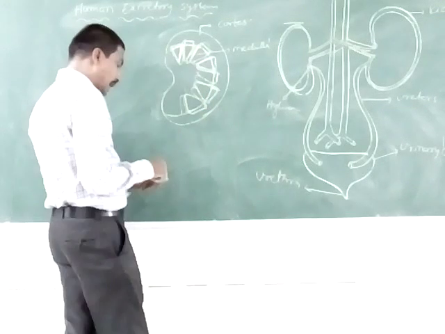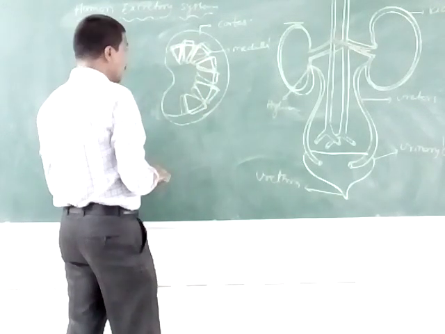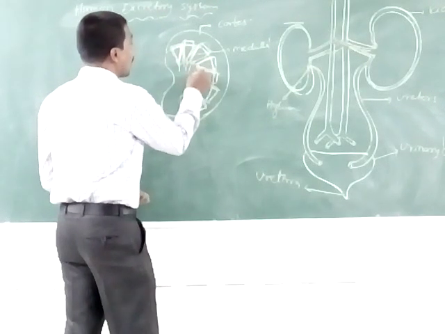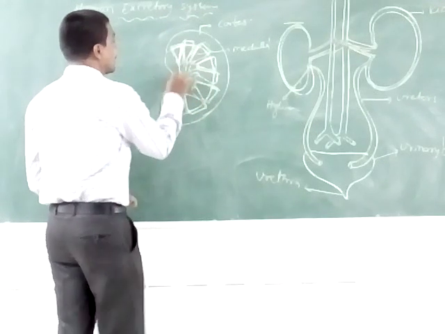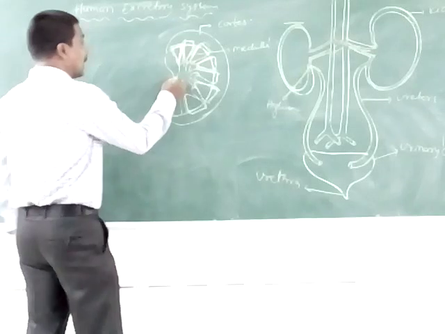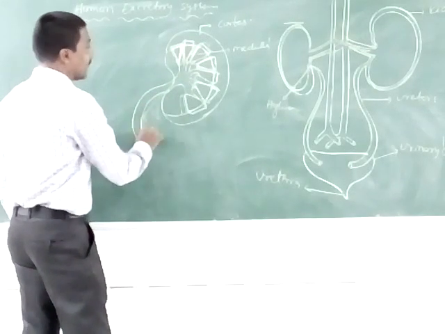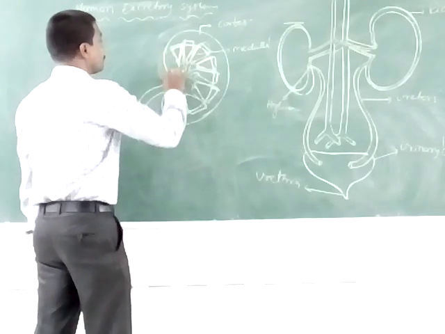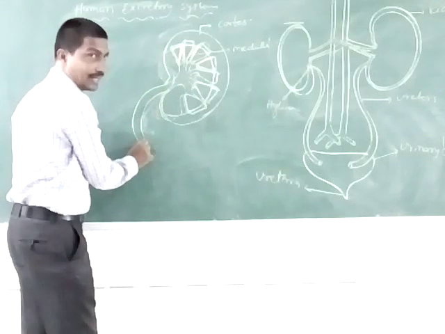The renal papillae form the cup-shaped pelvis. It is the renal pelvis. The renal pelvis forms the ureter. The renal pelvis forms the ureter.